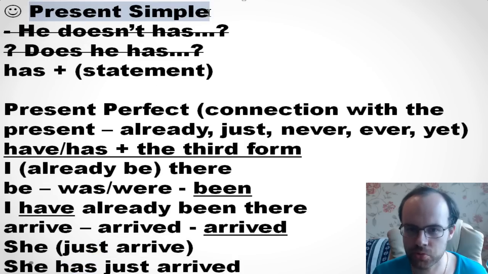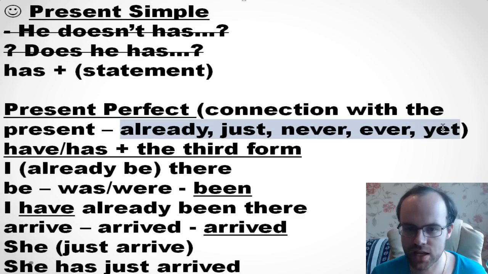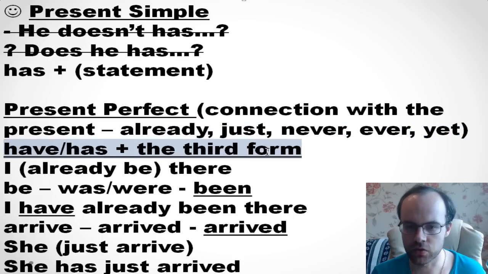If we look at present simple, remember that we use has only in a statement, not in negative sentences, not in questions. And if we look at present perfect, we use it when there is a connection with the present, and we mostly use it with such words as already, just, never, ever, yet. The formation of present perfect is the following: have or has plus the third form.